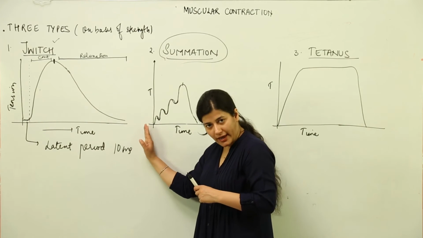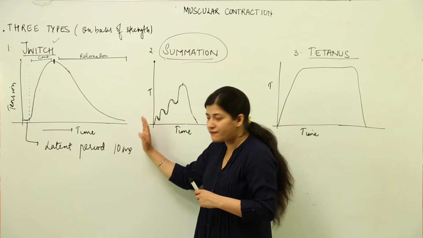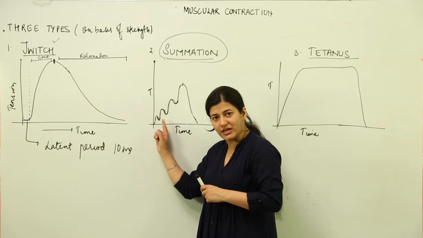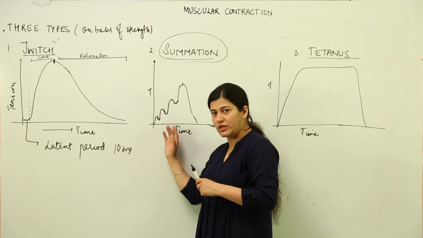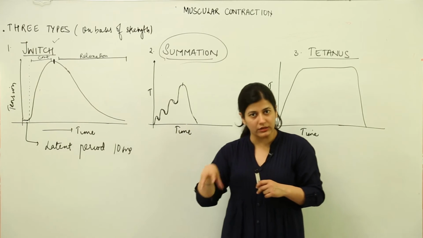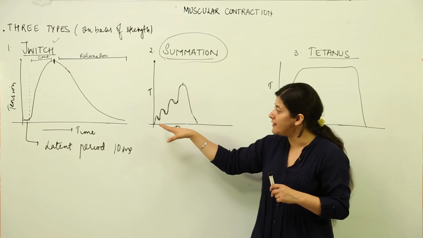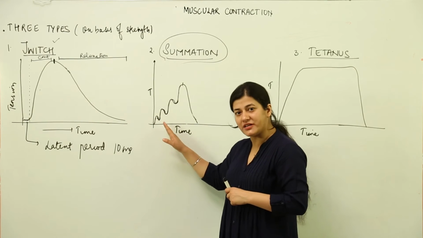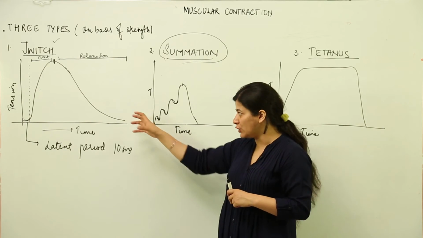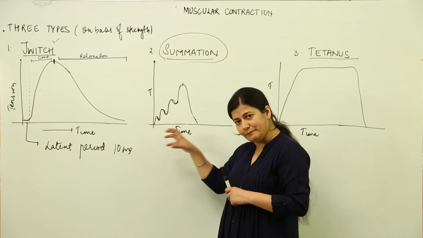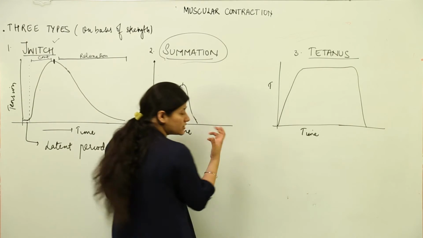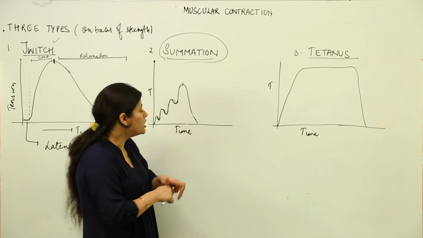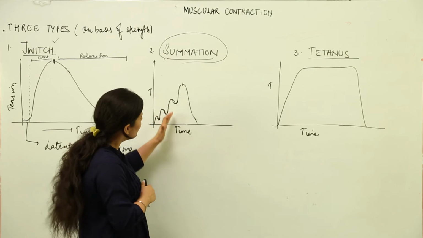They come and reach the motor unit. At the motor unit, the first action potential was generated, then the next action potential reaches and adds up to the presently active muscle cell, and it leads to the summation of the action potential, and it adds to the tension present in the muscle. Taking the entire muscle here, the myofibrils which are smaller are responsible for taking up more of the contraction, more of the action potential. So the smaller ones take up more action potential, then the next, then the next.